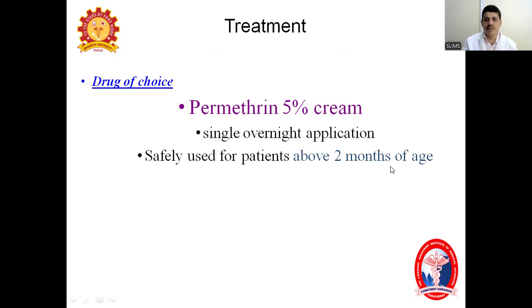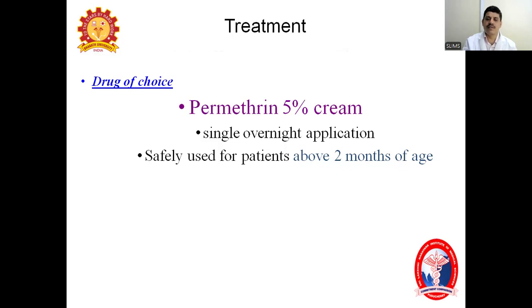So coming to the treatment as well. Mainly treatment is topical as well as systemic, and also treat complications. So starting with topical treatment. Main drug of choice for treatment is permethrin. It is 5% permethrin cream or lotion you have to use. 30 ml is enough to cover the whole body. How to apply? You have to apply below the neck and below the ears, all over the body in the night, and you have to leave it overnight. Means minimum contact period is 8 to 12 hours.